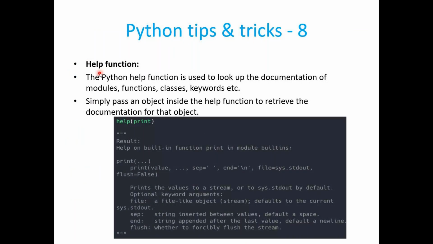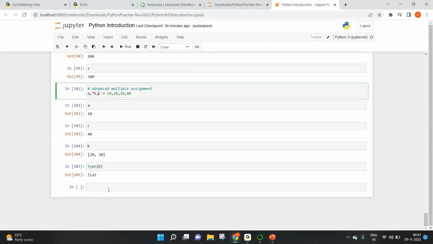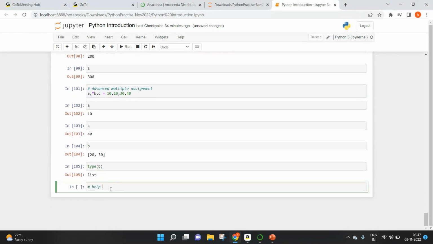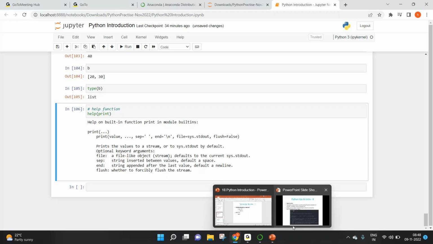Now let's talk about the help function. If you wanted to get any help or any documentation or any information about anything in Python, you can just use this Python help function. That will give you more information. So let me add a heading. Let me add a comment for help. Now I wanted to know a little bit more about the print statement. Then what you can do is you can just say help of print. Now you will get the documentation about the print statement or print keyword. So that's how you can get anything that you require just by using the help function.